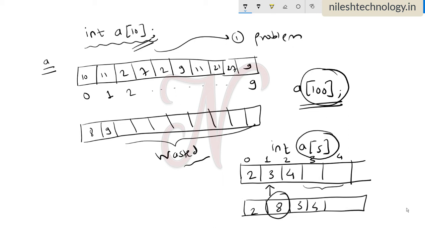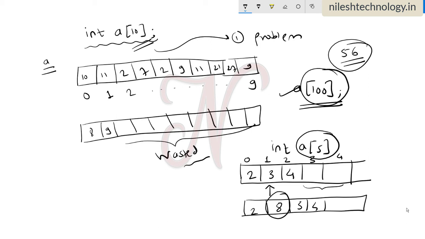If my array size is 100, and there are a total of 90 numbers in that array, and you want to insert a new number at the 56th position, that is a time consuming process. It takes a lot of time for the shifting and making space. So this is not easy.